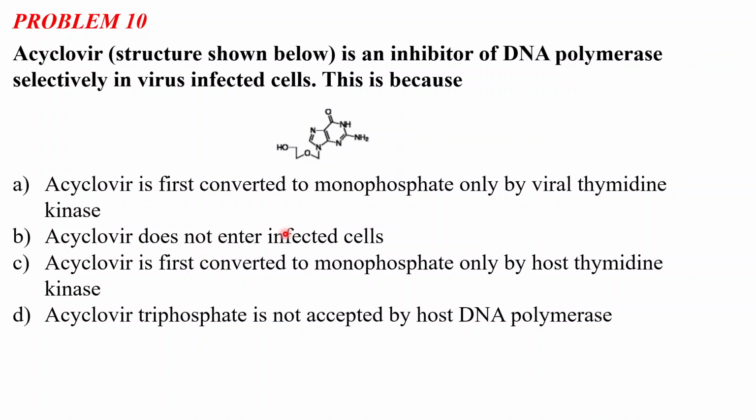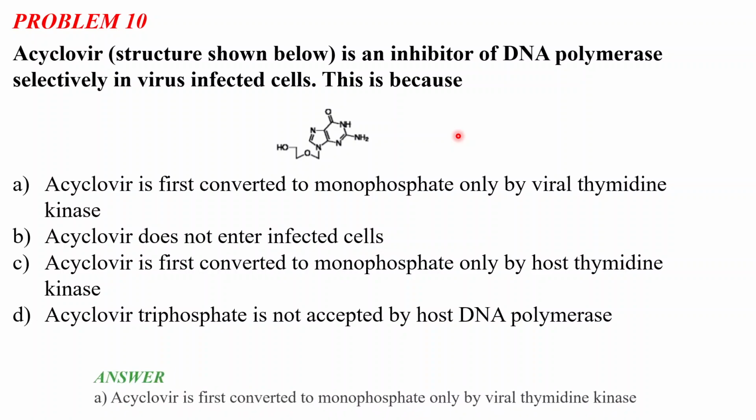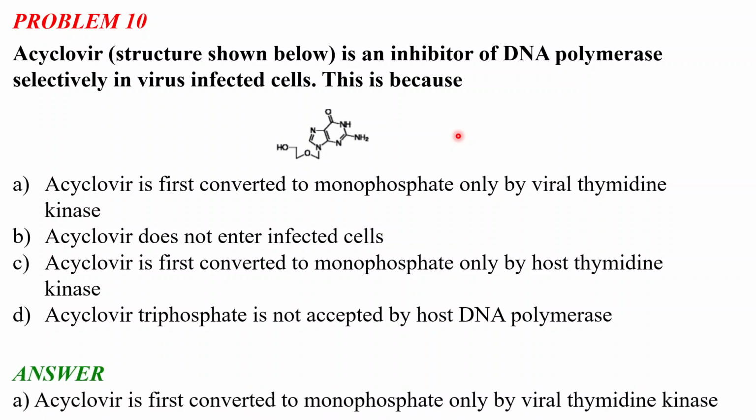So you have to identify the correct answer and why acyclovir is an inhibitor of DNA polymerase selectively in the virus infected cells. And this is the structure of acyclovir, which is a drug molecule. Now let's see the correct answer. So the correct answer is option A. Acyclovir is first converted to monophosphate by the viral thymidine kinase.